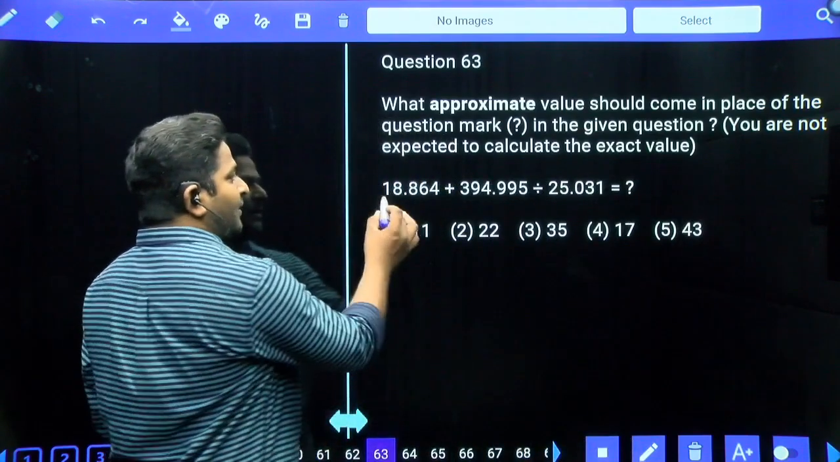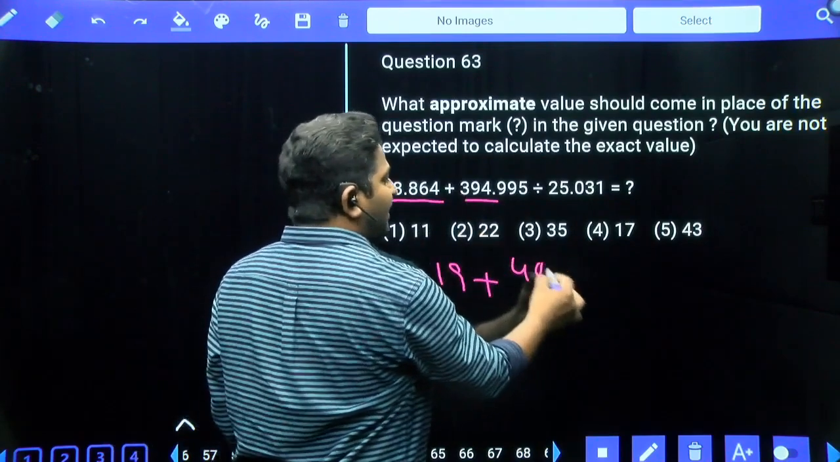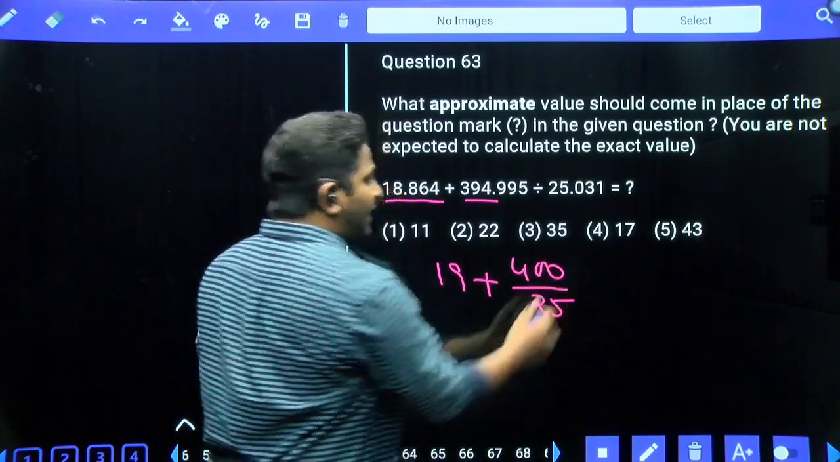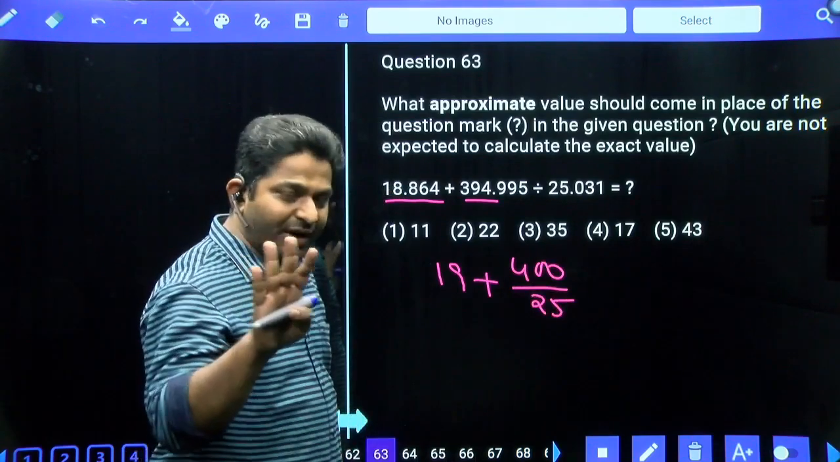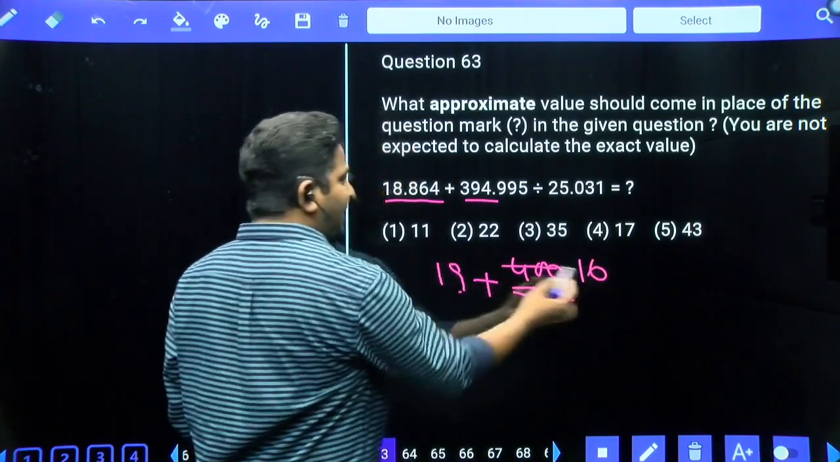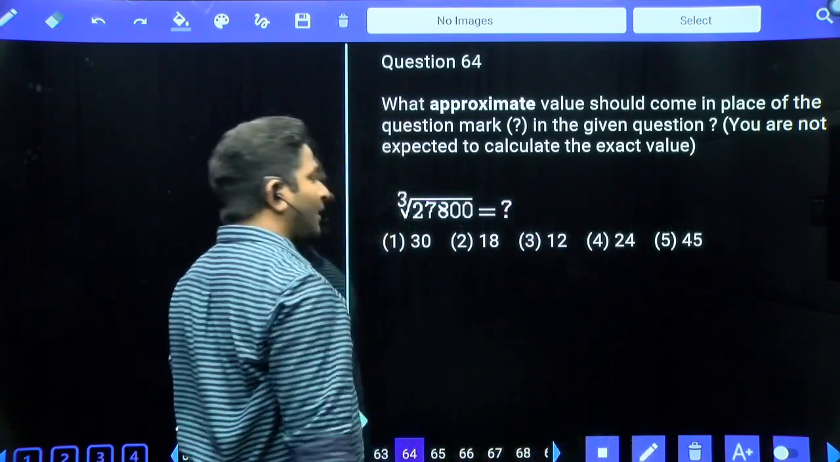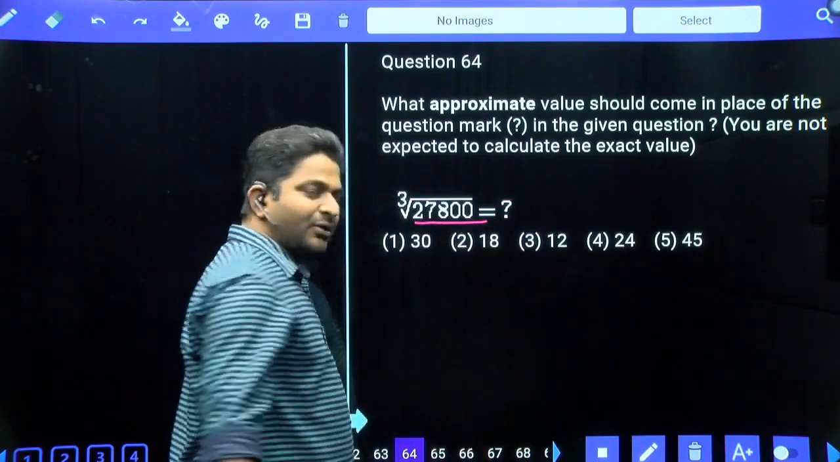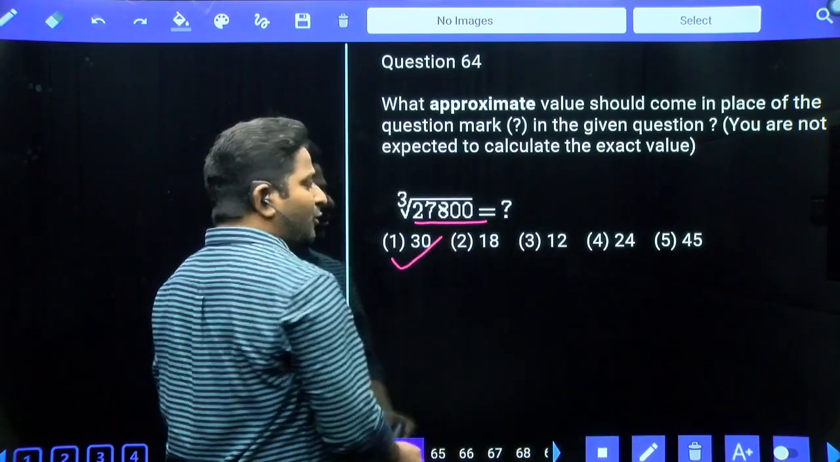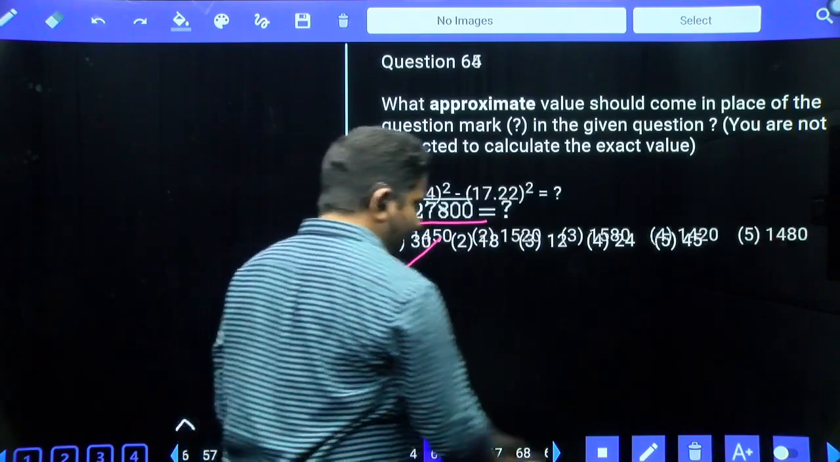Next, treat it as 19 plus 400 divided by 25. In 100 there will be 4 25s. In 400, 4 into 4, 16 will be there. 19 plus 16, 35, third option answer. Cube root of 27,800. 30 cube is equal to 27,000 and it is approximate to that, first option.